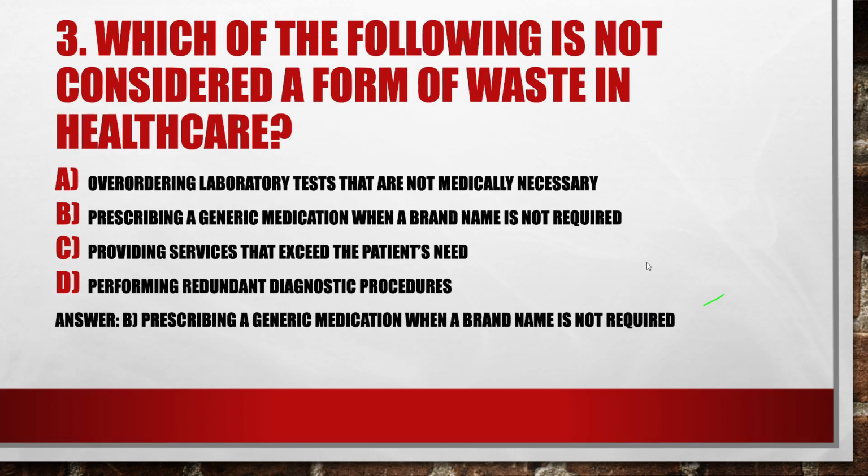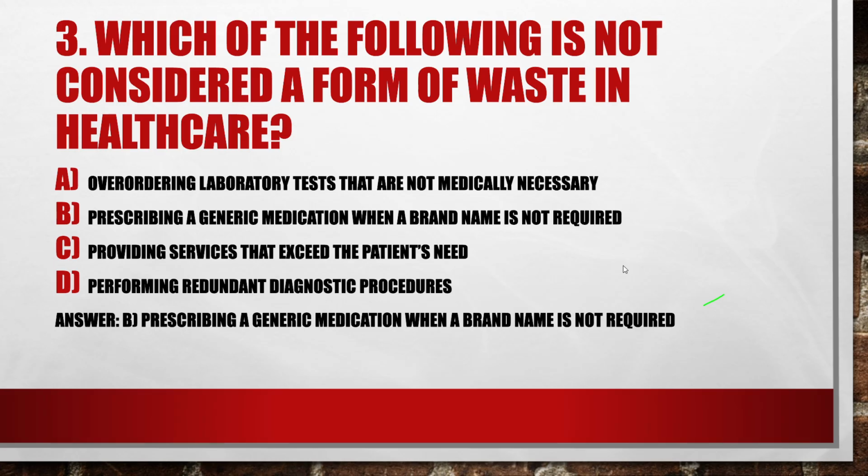Next question, which of the following is not considered a form of waste in healthcare? Option A, over ordering laboratory tests that are not medically necessary. Option B, prescribing a generic medication when a brand name is not required.